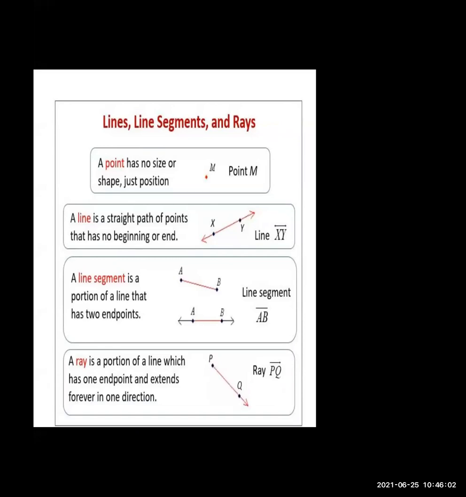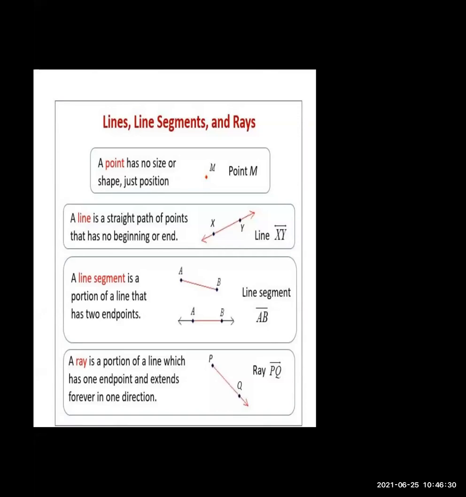Next is the line. It is a straight path. We draw a line with a straight path of points, that is, two points. It has no starting and no end. It means whichever long line we want, we can draw. It is called a line.